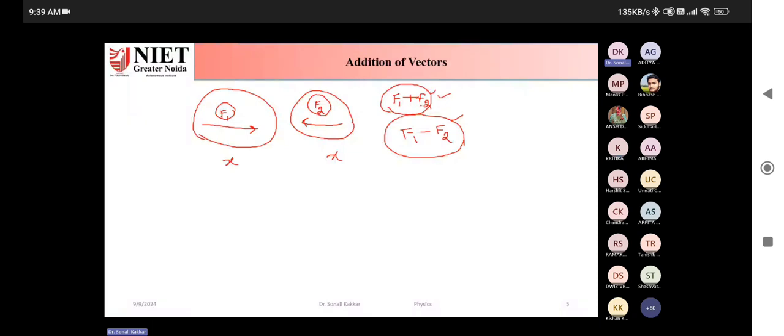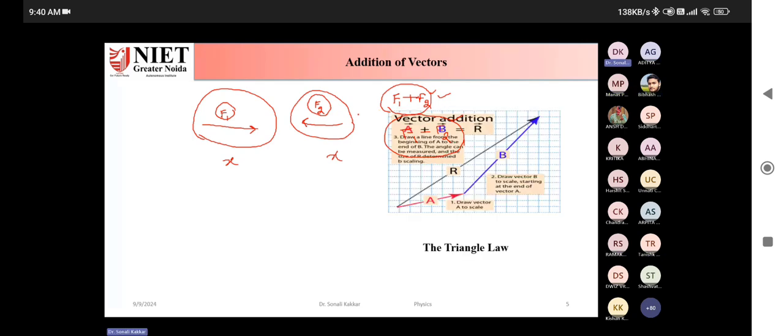So there are some rules with which we can do addition of vectors. Are you aware of those rules? Yes, ma'am. Tell me one of them. Triangle or parallelogram law. Yeah, first one is triangle law and second one is parallelogram law. So this is the triangle law. First we'll discuss triangle law. What does triangle law of addition